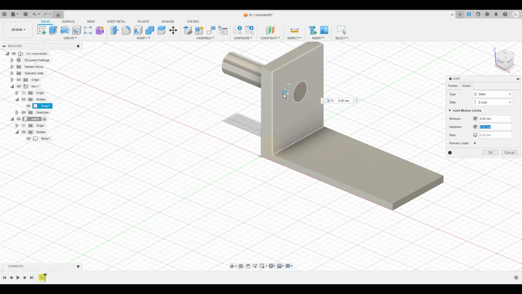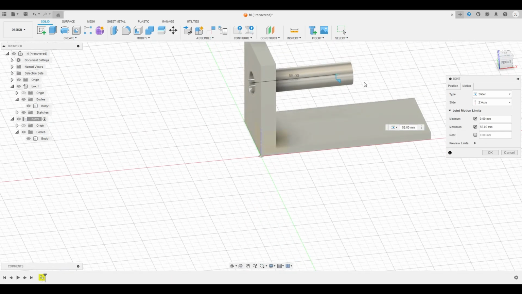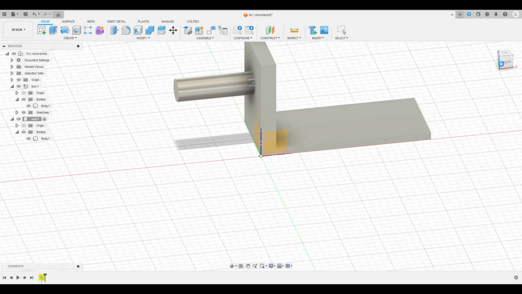This is the minimum where it will stay at 0, and the maximum is when the thing stops here. Okay, and then the rest we'll leave at 0. So we preview, it will look like this. And click OK. And with that it will save.